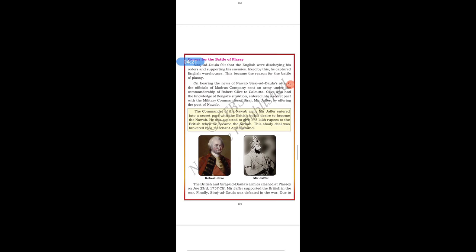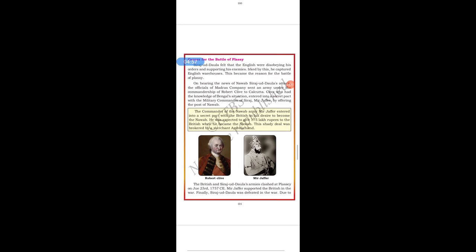Clive, who had knowledge of Bengal's situation, entered into a secret pact with the military commander of Siraj, Mir Jafar, by offering the post of Nawab.